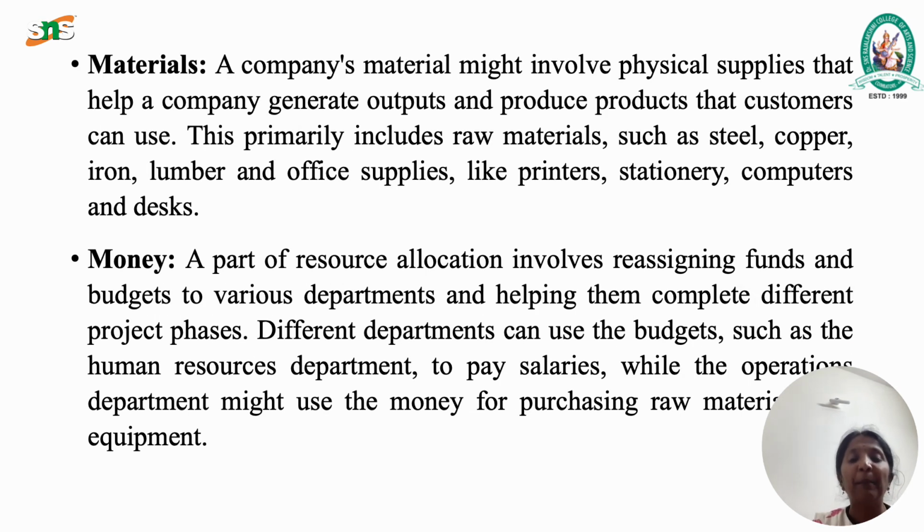Materials. A company's materials might involve physical supplies that help the company generate its output and produce the product the customer can use. This primarily includes raw materials such as steel, copper, iron, and office supplies like printers, stationery, computers, and desks. The next one, money. A part of resource allocation involves reassigning funds and budgets to various departments and helping them complete different project phases. For example, the human resource department uses budget to pay salaries, while the operations department might use money to purchase raw materials or equipment.